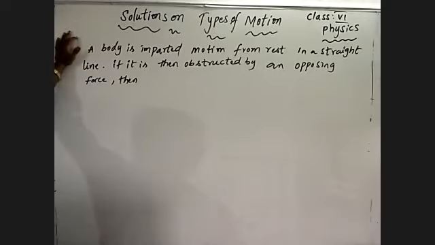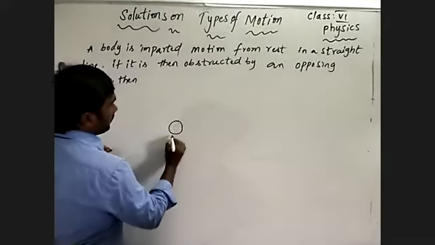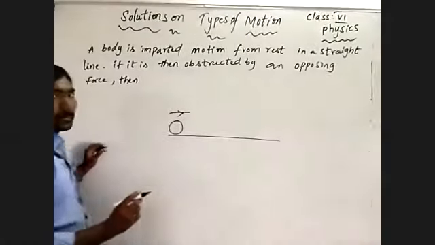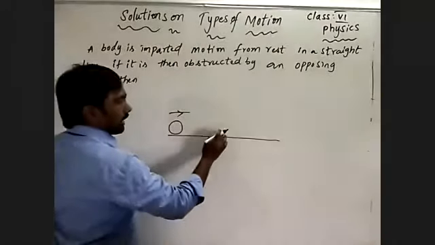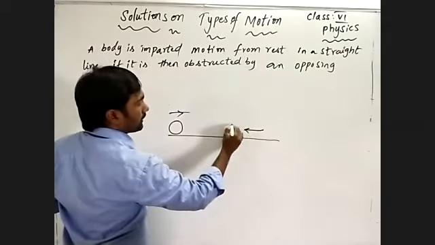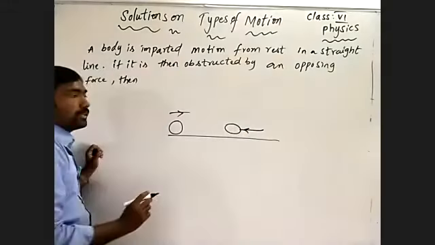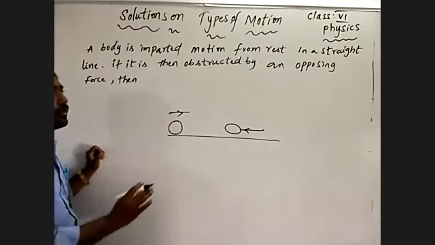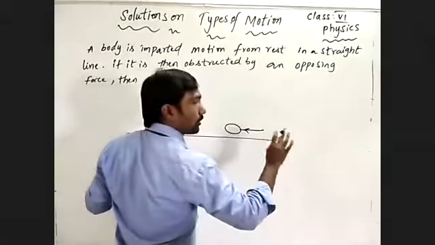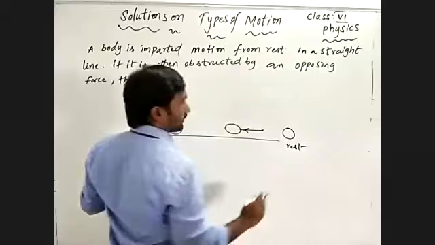It came from rest to motion in a straight line. Imagine this is a body moving on a straight line in this direction. After some distance traveled by the body, it is obstructed by an opposite force. Then what will happen? The body will surely slow down and finally it comes to rest.